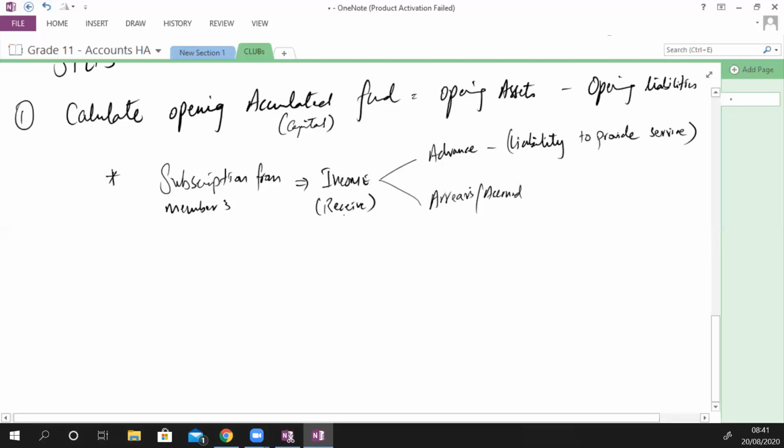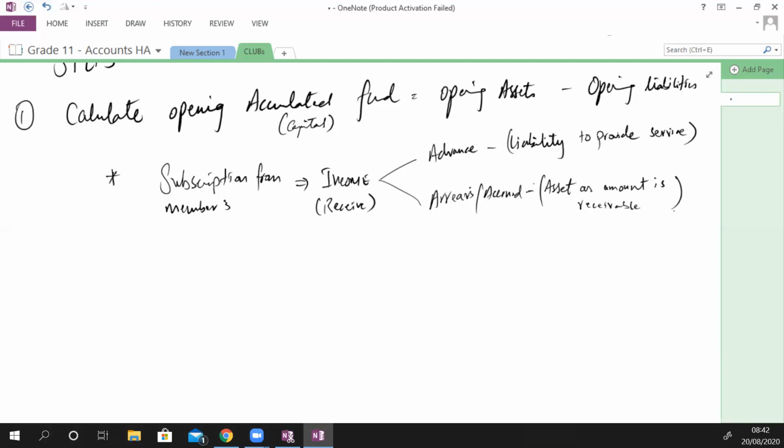Now, subscription received in arrears means it's an asset as amount is receivable. Arrears means the club has already provided them with the club services. Now club has to receive money from them.